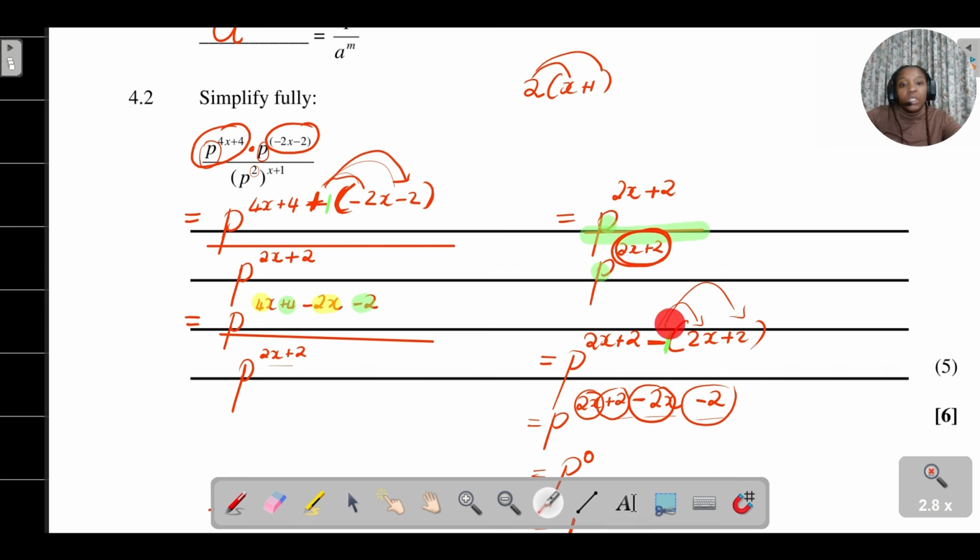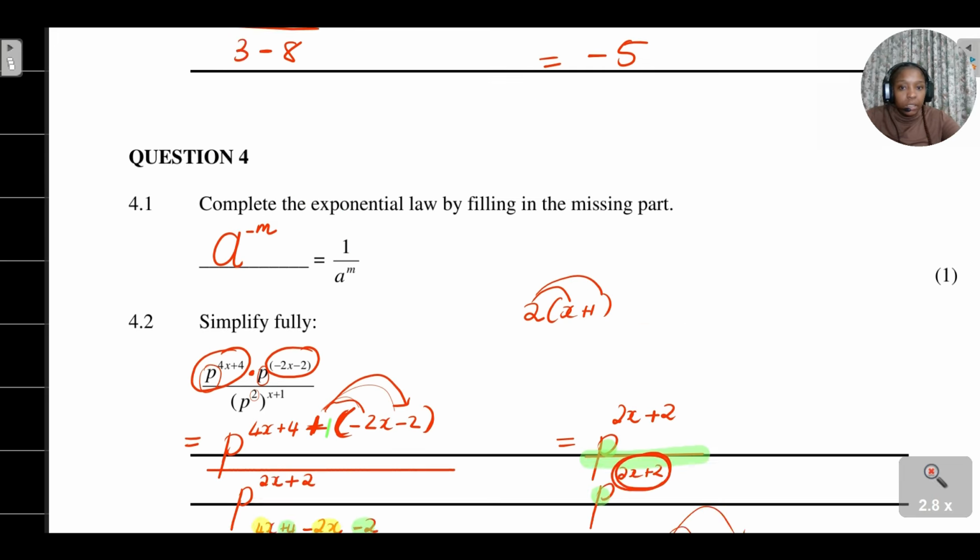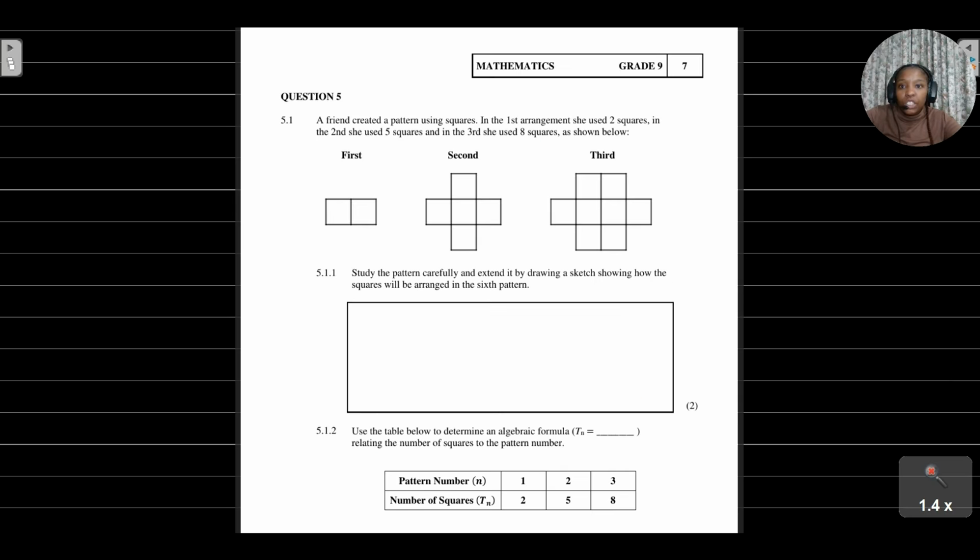Okay, so it's very important that you put that bracket there so that you take into consideration that you are subtracting everything that's there in the denominator. So just get into the habit of putting those brackets there, because when you put a bracket, then you'll remember that I need to now distribute whatever sign I have in the front of my bracket with whatever is happening inside my bracket. All right, and then we're done with question number 4.